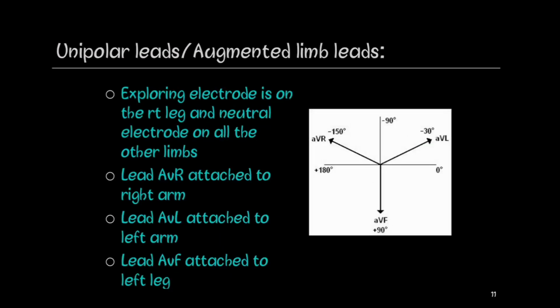Unipolar leads, or the augmented limb leads. Here the exploring electrode is on the right leg and the neutral electrode on all the other limbs. Here are the 3 different leads, AVL, AVR and AVF. You can remember this by R being the right arm, L being the left arm and F being the foot, which is particularly the left foot. So the lead AVR is attached to the right arm, lead AVL is attached to the left arm, while the lead AVF is attached to the left leg.